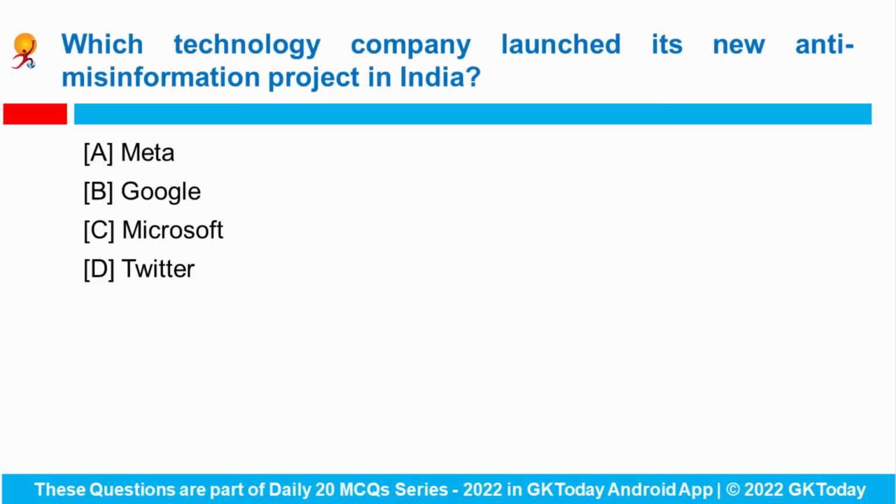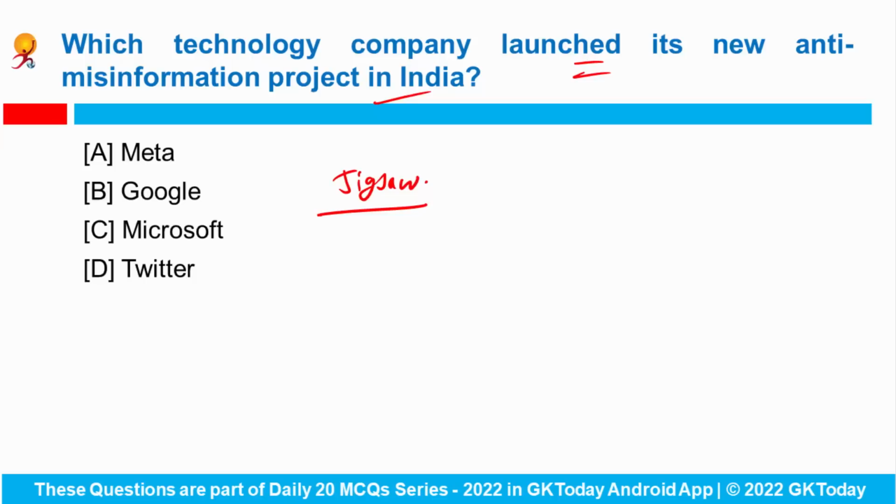Next is, which technology company launched its new anti-misinformation project in India? A subsidiary of Google named Jigsaw recently launched a new anti-misinformation project in India, aimed to prevent the misleading information that has been blamed for inciting violence.